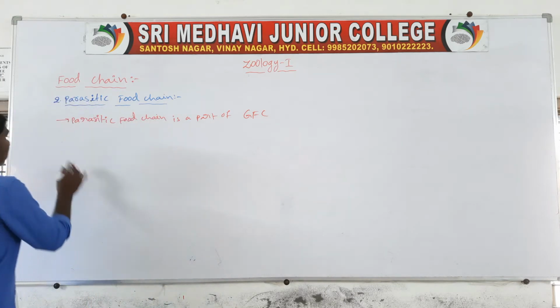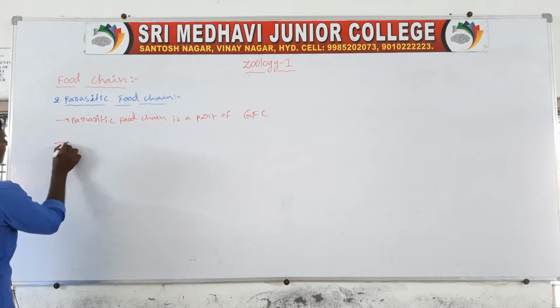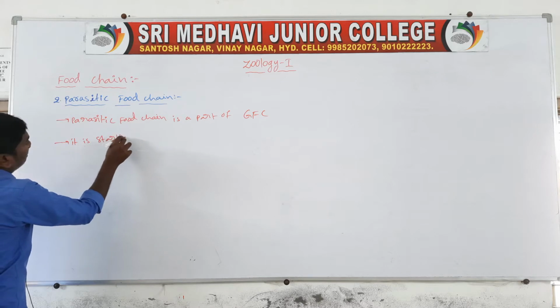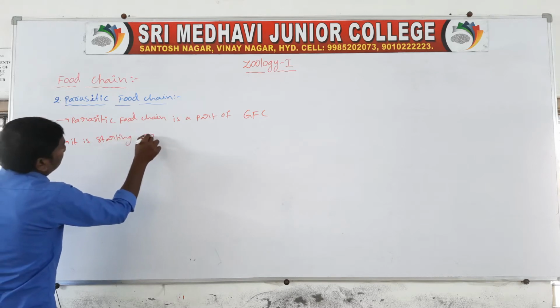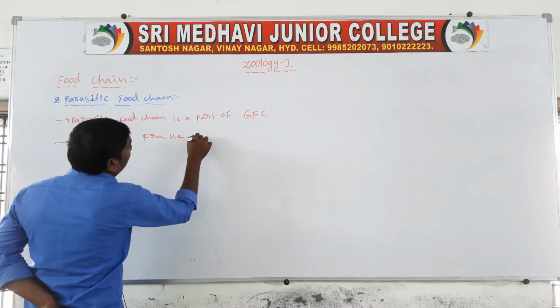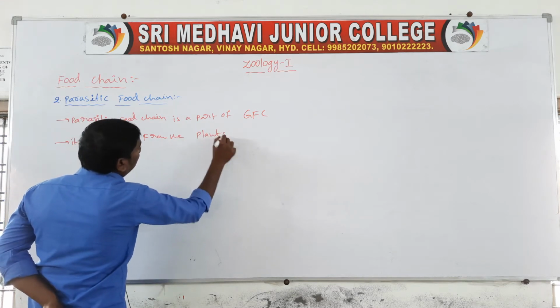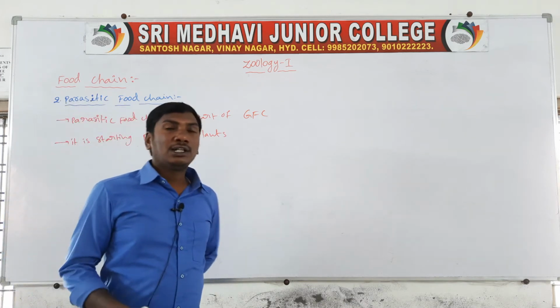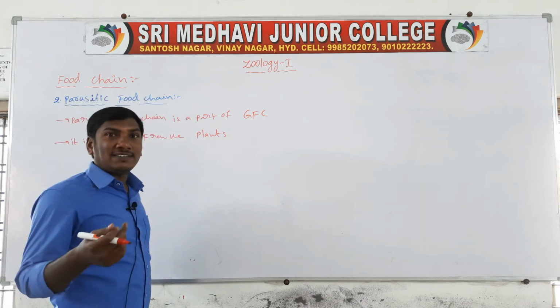The parasitic food chain starts from the plants, or producers.